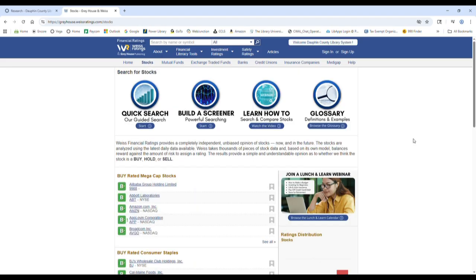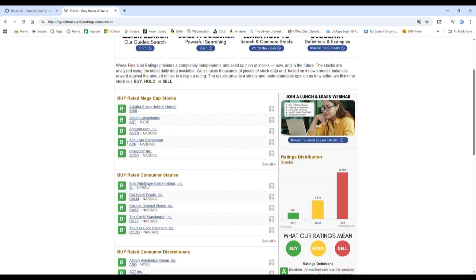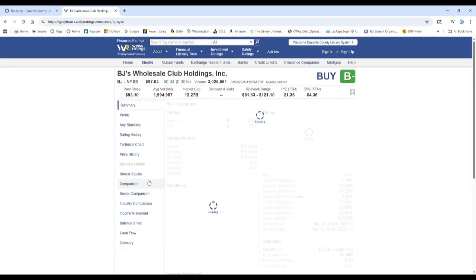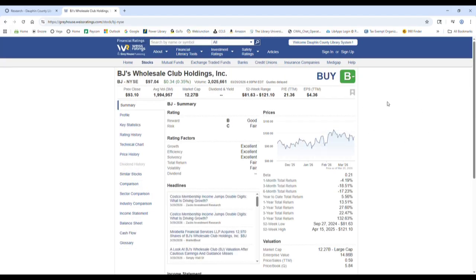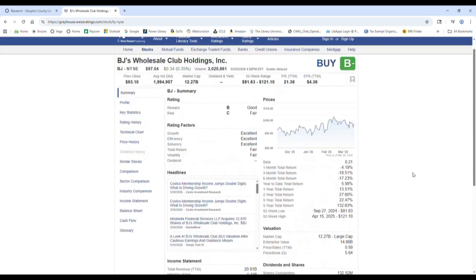Now lastly, let's take a look at the profile of a stock. So let's look at BJ's Wholesale Club Holdings Incorporated. If you want to see the profile of any stock, you can just click on the highlighted name of it, and it will pull up the profile. Up here you have the Weiss rating. This is a buy-rated stock, though we can see it's kind of on the lower end of the buy range. And here is a whole lot of data that you can use to evaluate this stock.